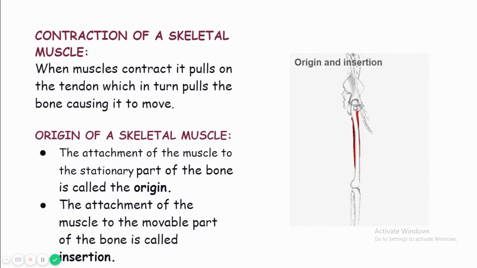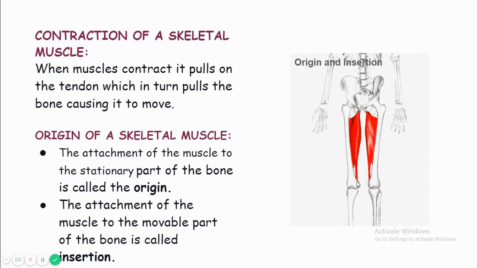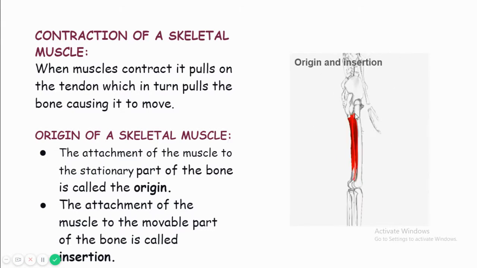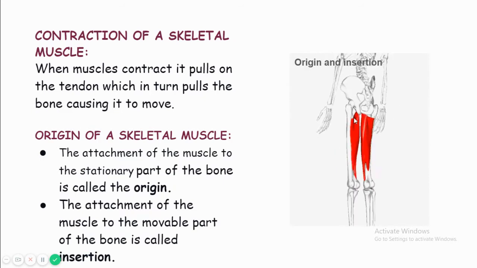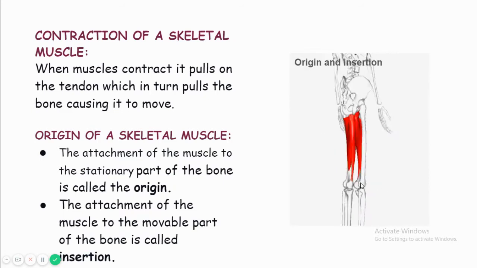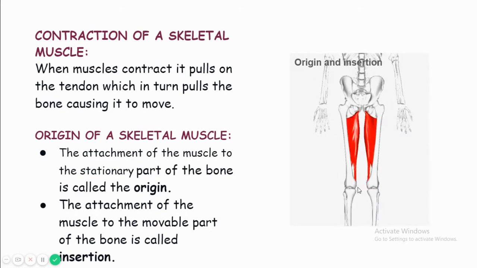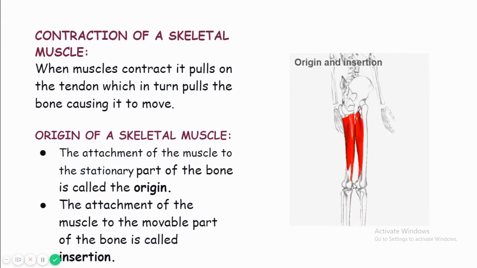This is the stationary part of the bone, and the lower part is the movable part of the bone. The attachment of the muscle to the stationary part of the bone is called the origin of the muscle, and the lower attachment, the attachment of the muscle to the movable part of the bone, is called insertion.